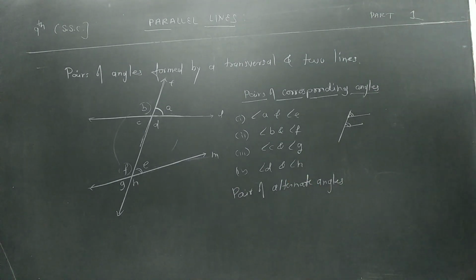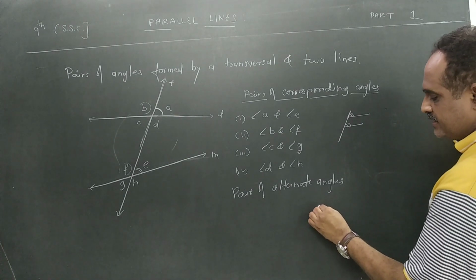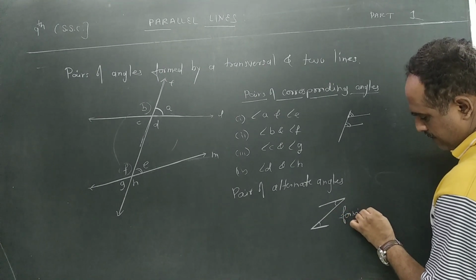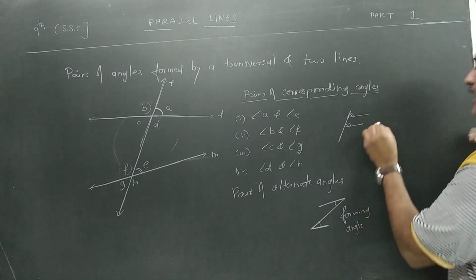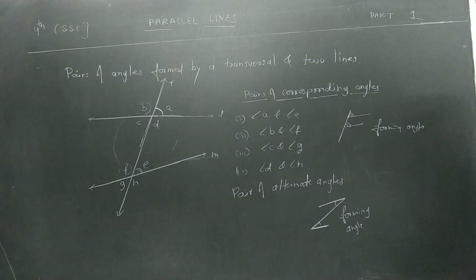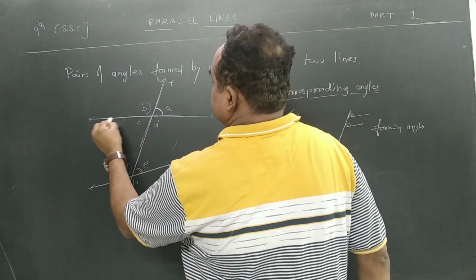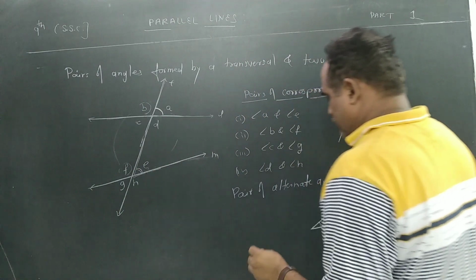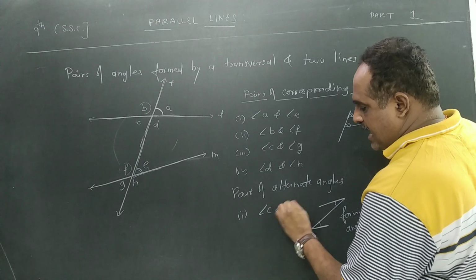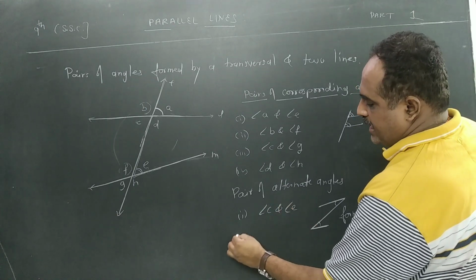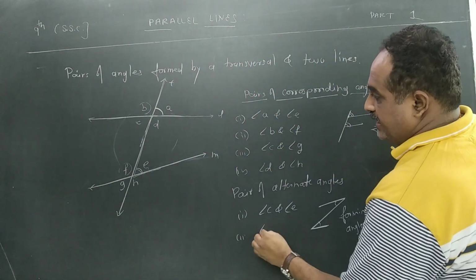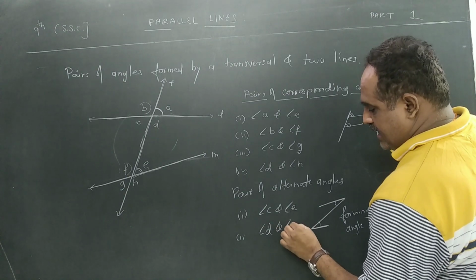Pair of alternate angles, which we call Z forming angles, or F forming angles. Which one is forming the Z? This is the Z. So what is that? First alternate angle is angle C and angle E, and second will be, this is also a Z, an inverted Z, so angle D and angle F.